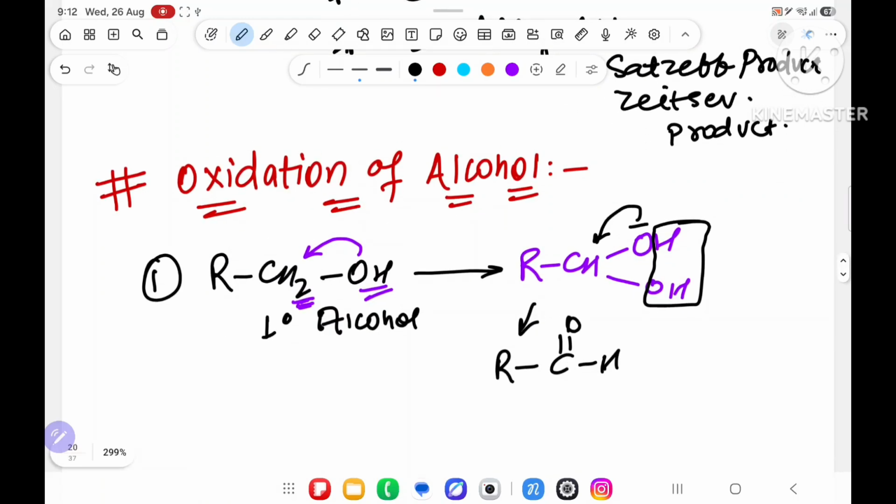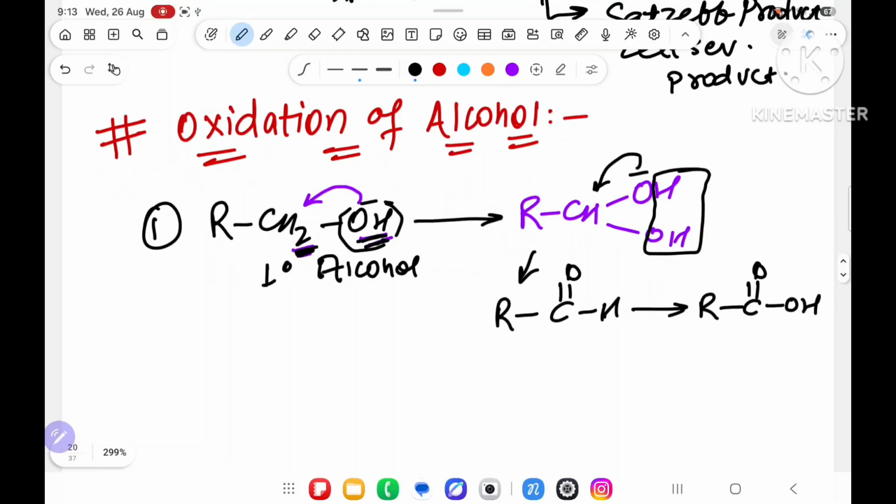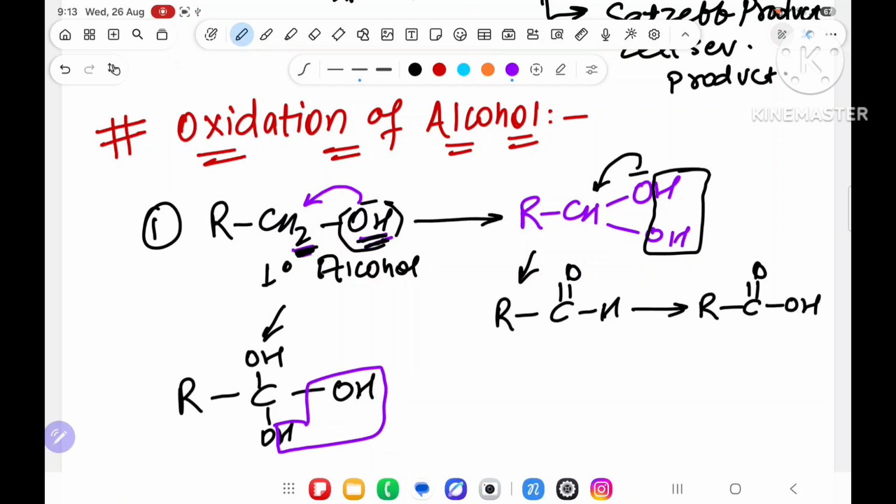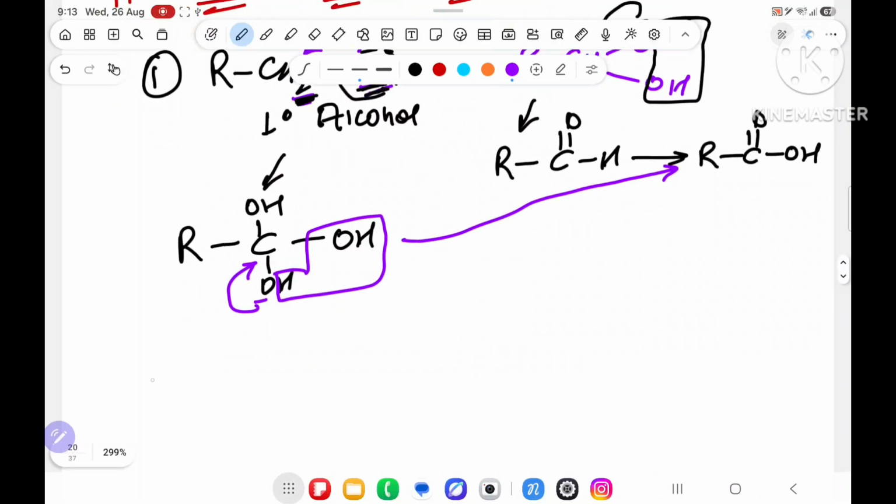Now in this carbon, understood, the carbon that is directly connected with OH, how many hydrogens are there? That many OH you have to attach, in which 1 OH is already there. So again 1 hydrogen is there. What will it become? C double bond O OH. Understood? Everyone. If I do it directly, R, carbon has 2 hydrogens, OH, and 1 OH is present. 2 OH will combine together and remove H2O from here. This negative will go here and you will get this product. Understood the point?